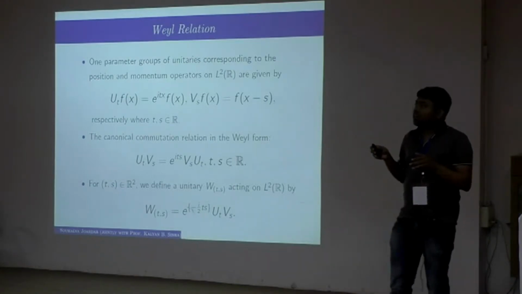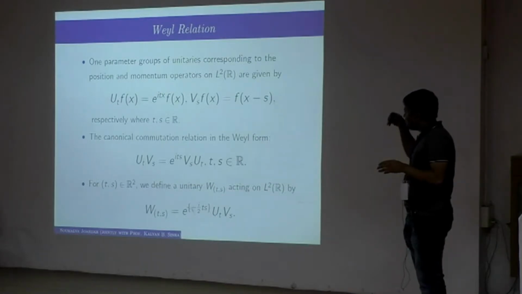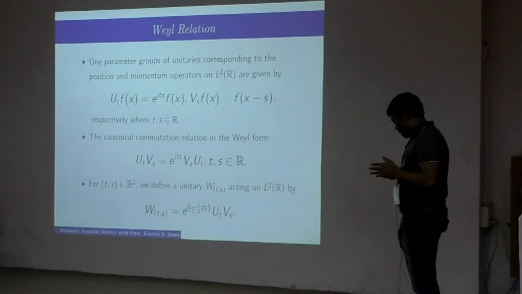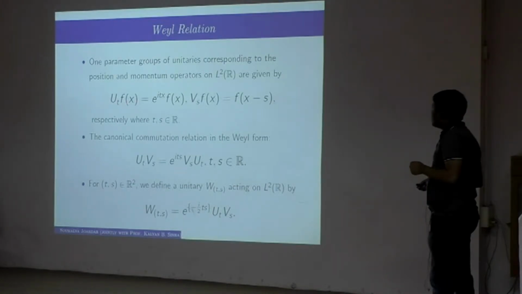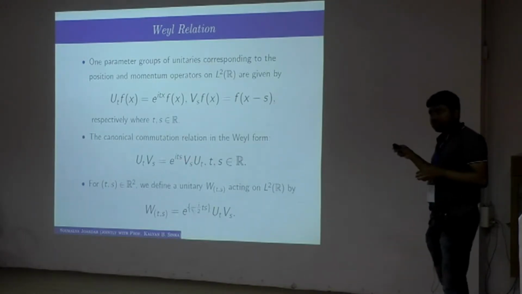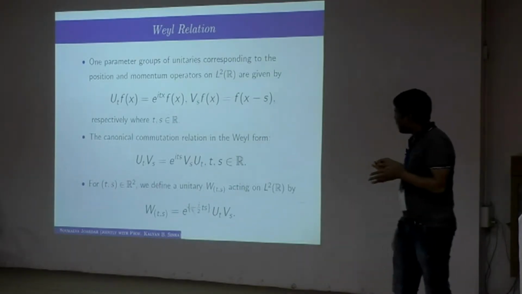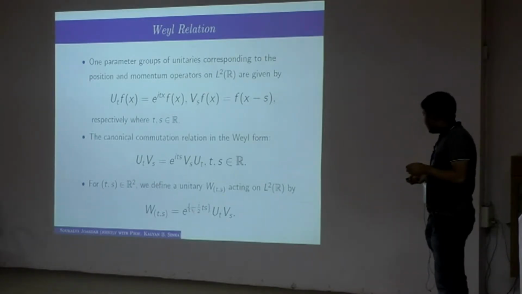Rather than looking at the commutation relation between them, we look at the commutation relation between the one parameter groups generated by those two self-adjoint operators represented on L2 of R. Those one parameter groups are given by U_t acting on a function f, which is very well known. The canonical commutation relation in the Weyl form is U_t V_s equal to e to the power its V_s U_t. This relation appeared in various talks in this conference already, like in the case of Weyl plane and non-commutative torus, basically the same kind of commutation relation.